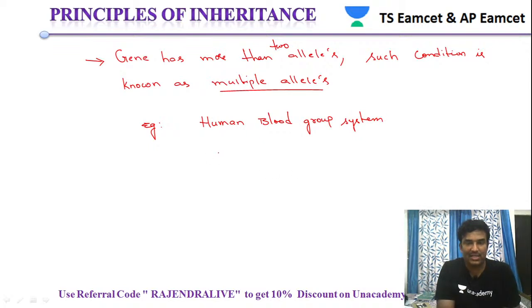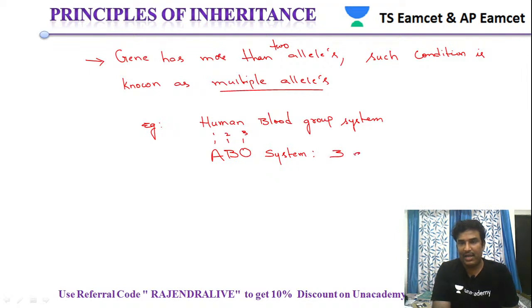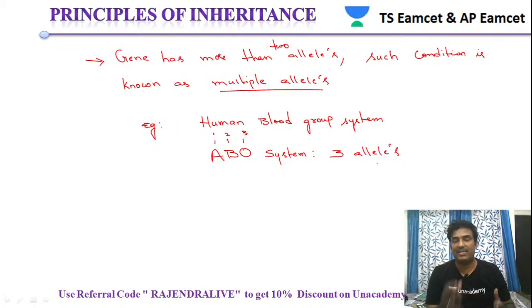It has three alleles: allele A, allele B, and allele O. This ABO system has how many alleles? It has three alleles. So the best example of multiple alleles is the ABO blood group system.